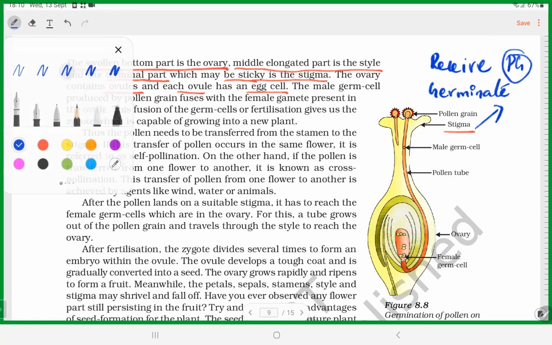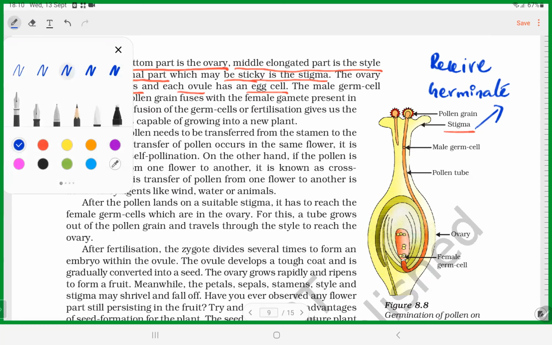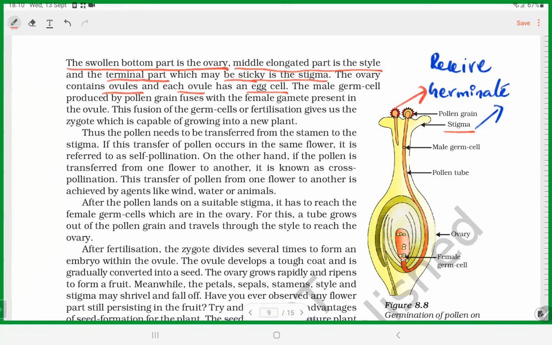I can give you a picture also of pollen grain. Just a minute. Okay, so this is the picture. The pollen grain should be received and germination should occur. So that is the function of stigma.